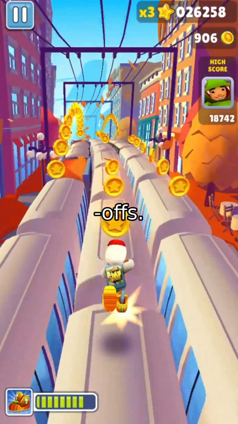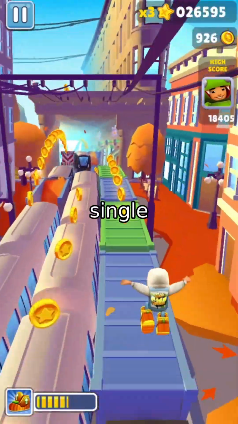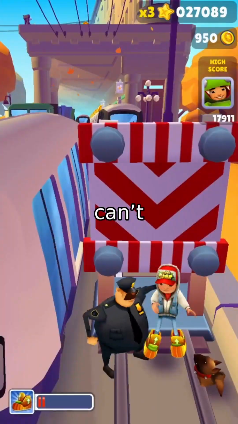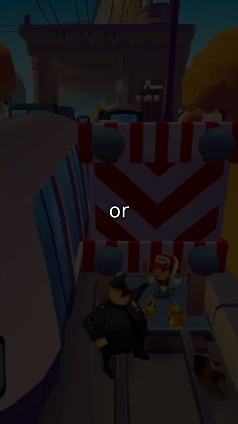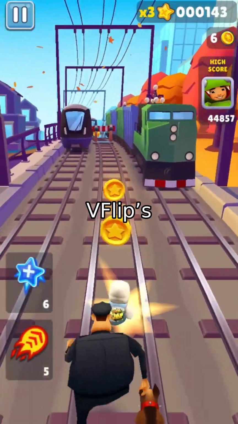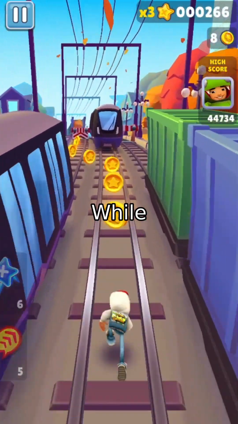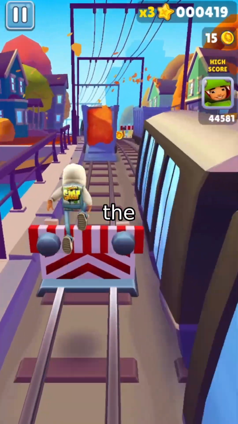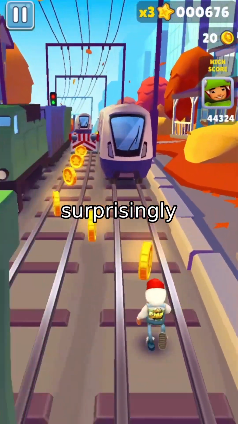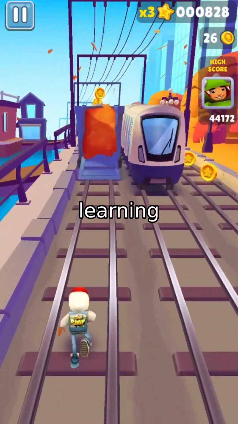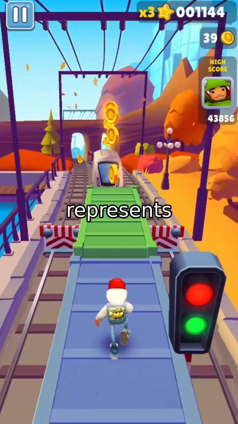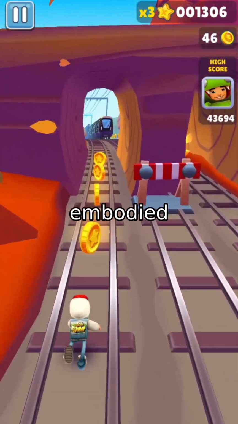The approach isn't without trade-offs. Because QFlip and VFlip are fused into a single joint embedding, the gate produces a combined consistency signal. If the model abstains, you can't automatically tell whether it was due to a corrupted query or a missing visual referent. This limits cause-specific feedback for the user. Additionally, VFlip's quality is bounded by the detector and inpainter. While LaMa Inpainting works well, artifacts can slightly weaken the perceptual signal, though experiments show that even cheaper fill operators like mean color replacement remain surprisingly competitive, proving the gate is primarily learning to detect missing evidence rather than discriminating against inpainting artifacts.